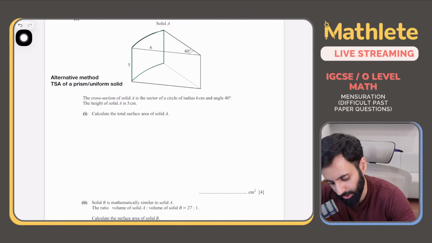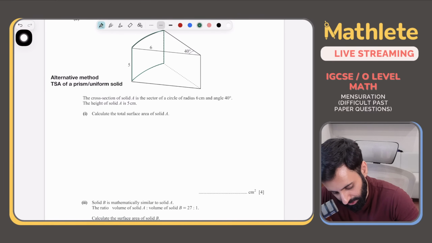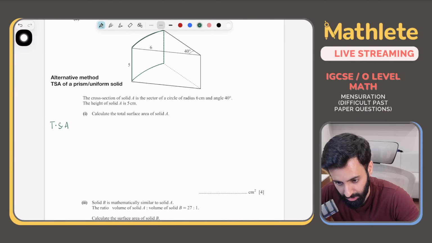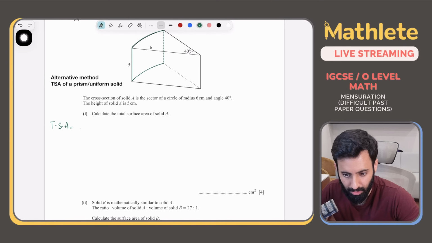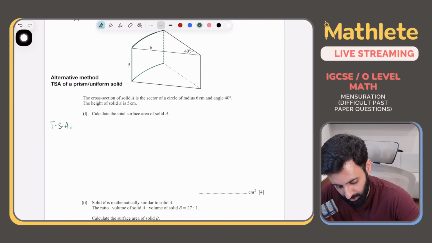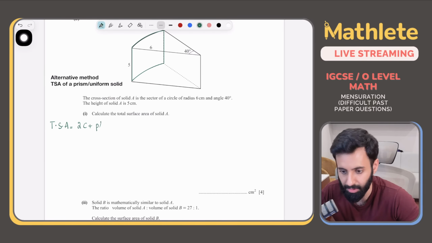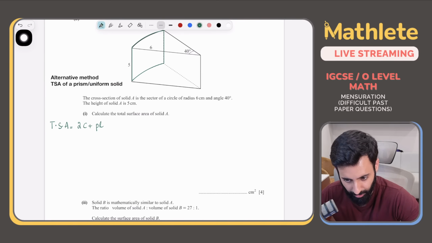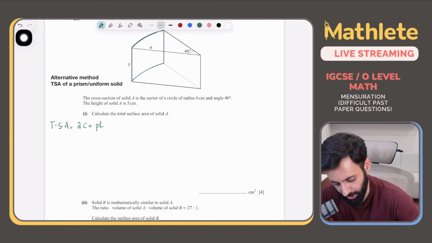Yep, so the alternative method to calculate the total surface area is 2C plus PL. Okay, 2C plus PL. Now what is 2C plus PL? C is the area of cross section.